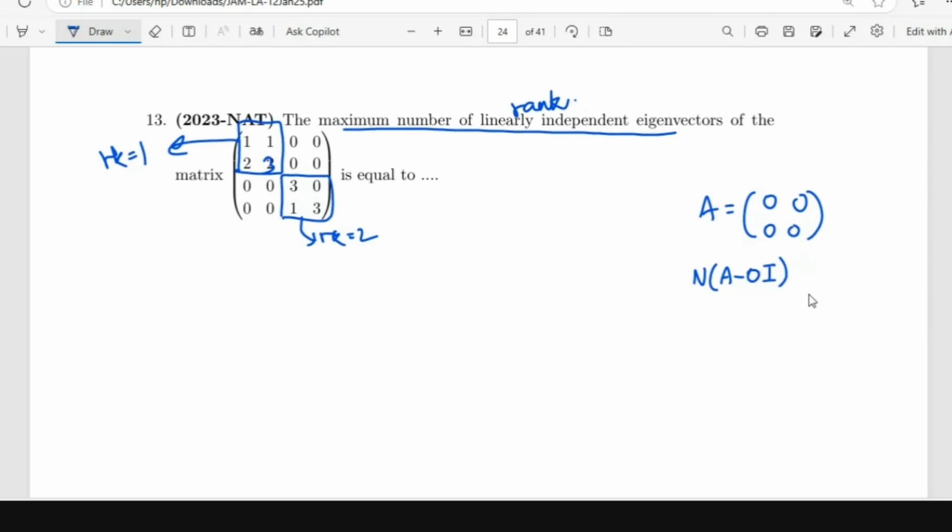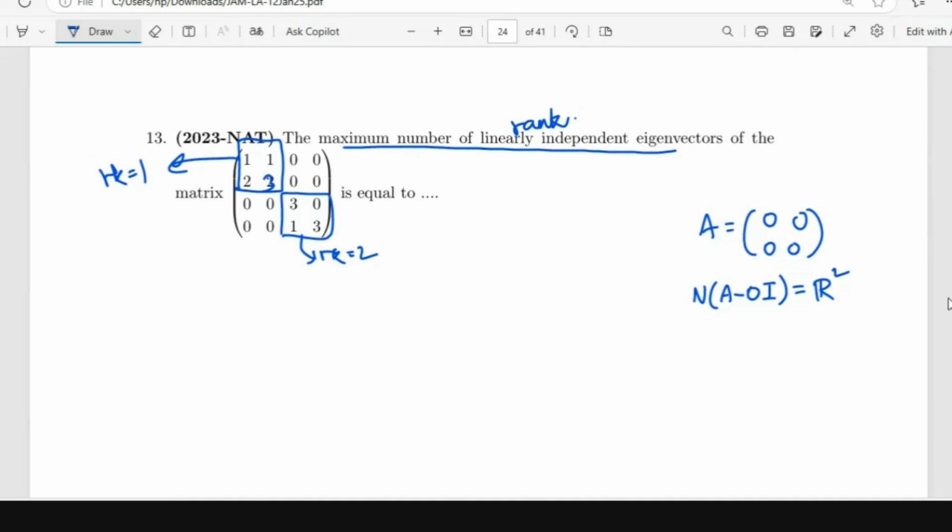Actually, madam, the maximum number of linearly independent eigenvectors may not always be equal to the rank. Yes. Maximum number of linearly independent vectors in the column or row, that is actually rank. But right, it's eigenvectors here.